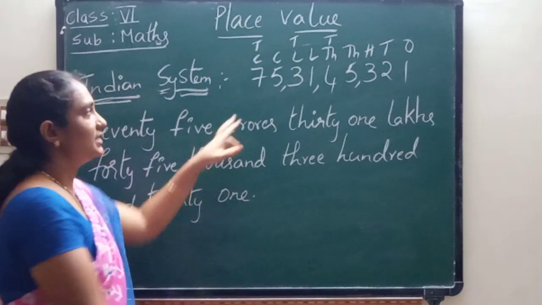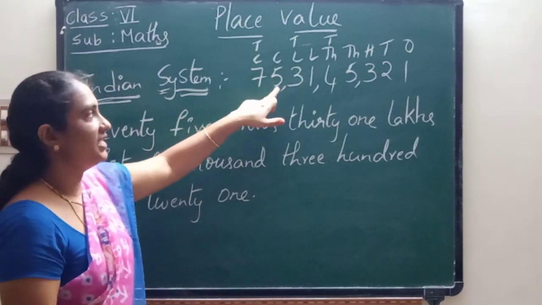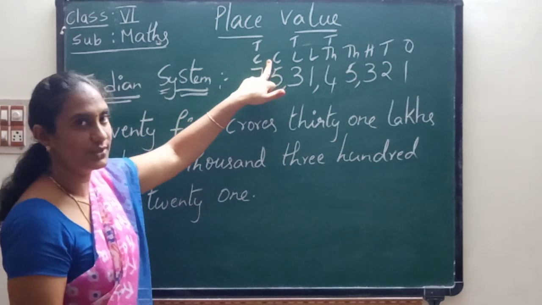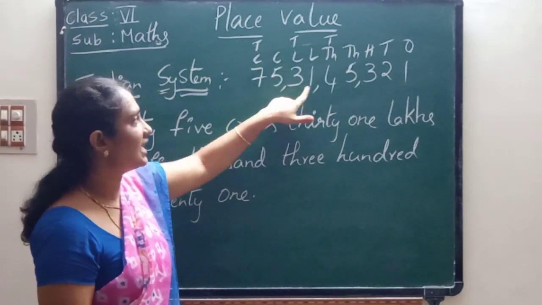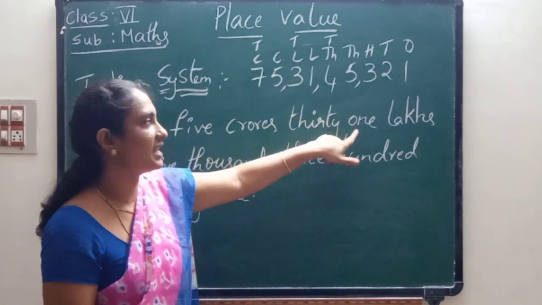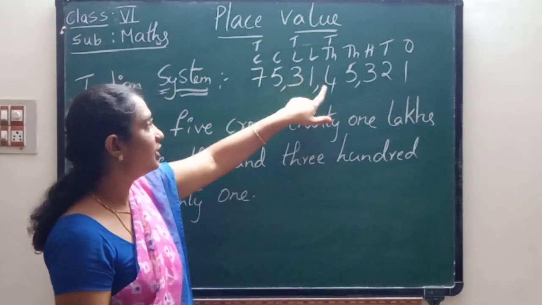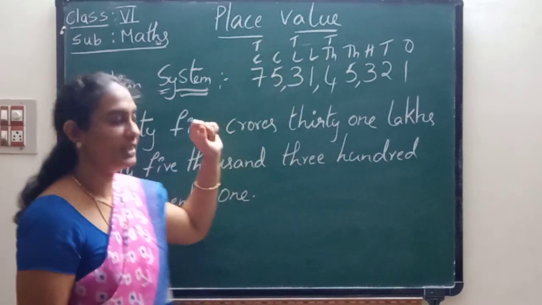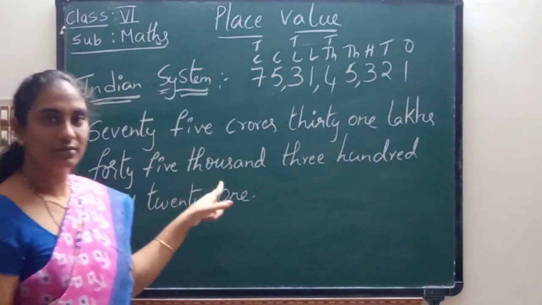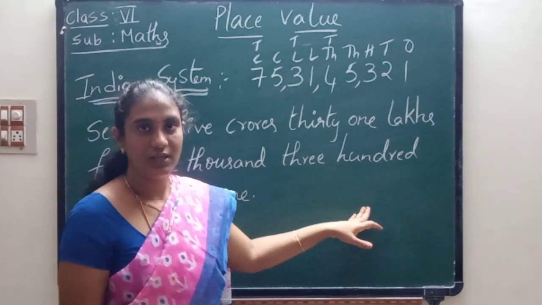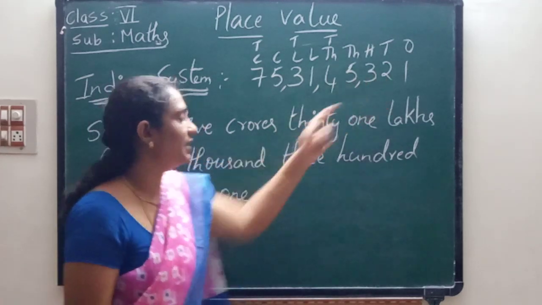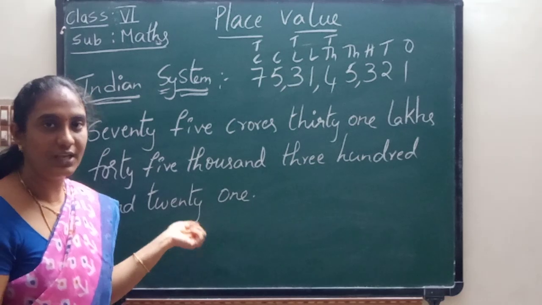Now see the first one. 75 crores, 31 lakhs, 45,000, 300 and 21.